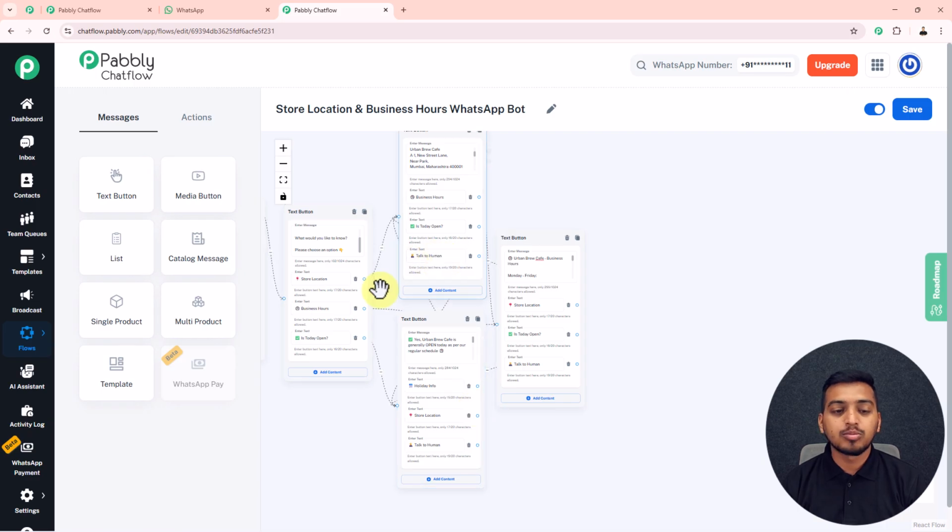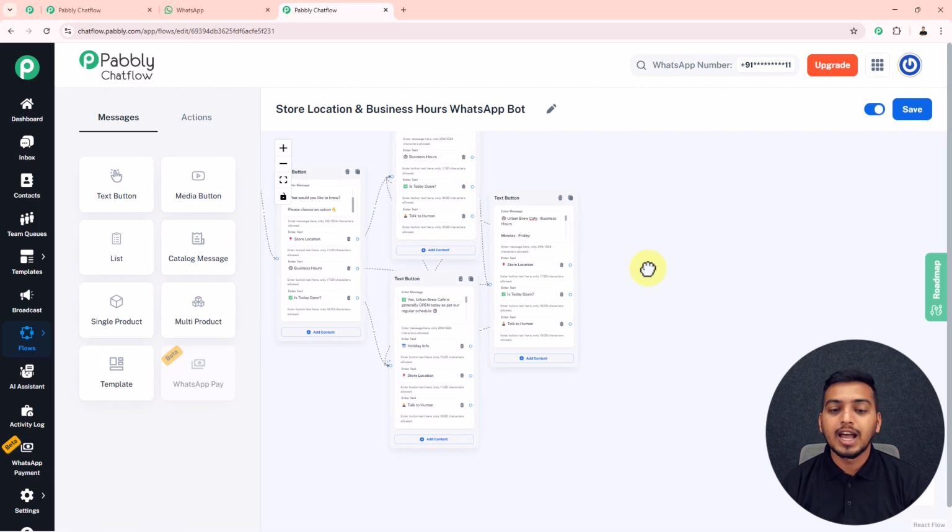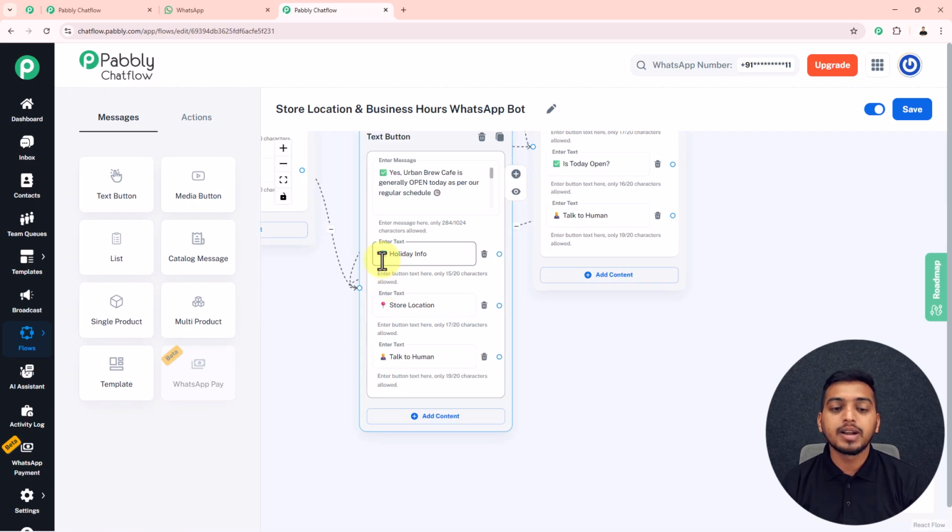Now whenever my customer clicks on this store location button, anywhere inside these messages, they will automatically get directed to this particular button. And if they click on business hours, they will get directed to this particular button. And if they click on this is today open, they will get directed to this particular button. Now we just have to frame this particular button holiday info.